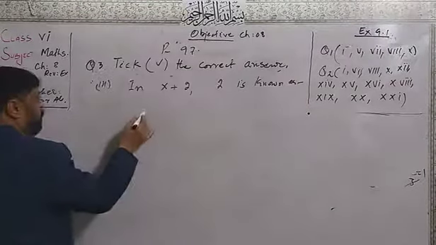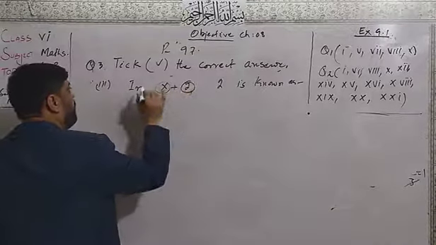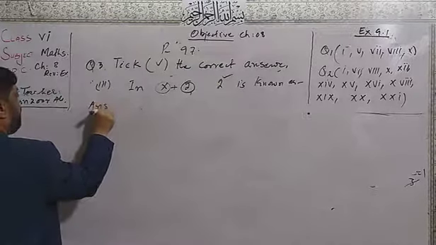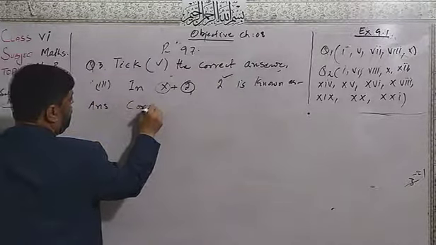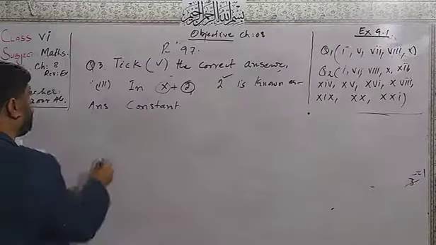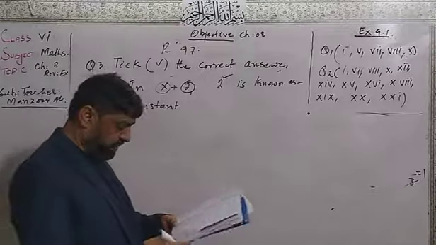Now this x is a variable and this 2 is called a constant. Right answer is constant and it is the option number B. We will pick the correct option.